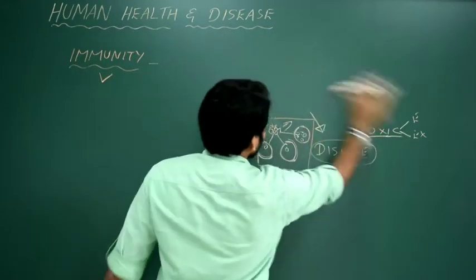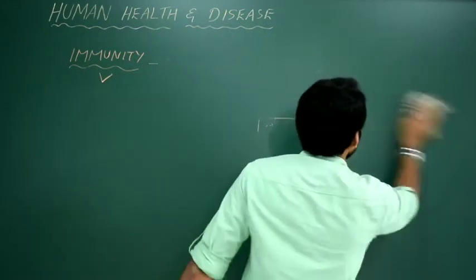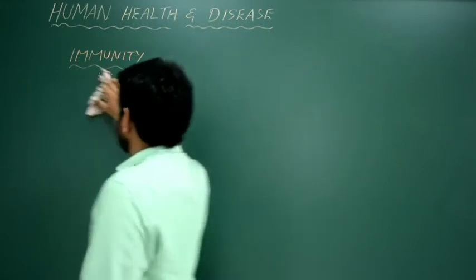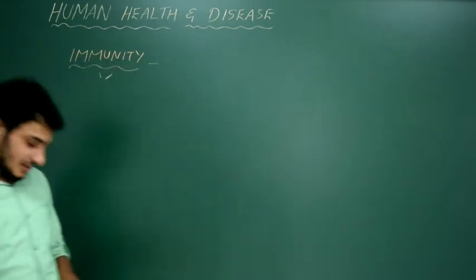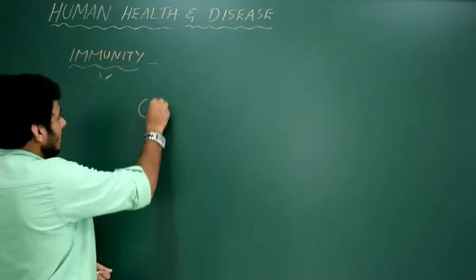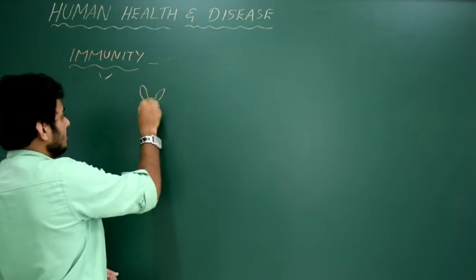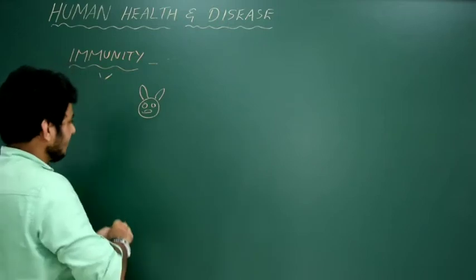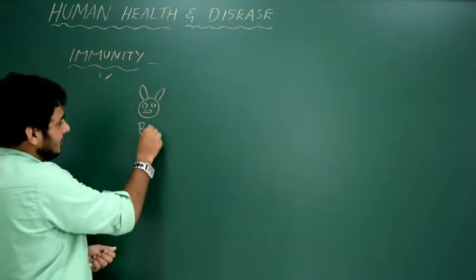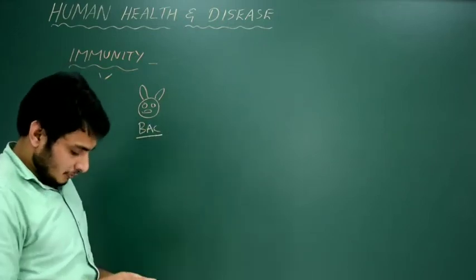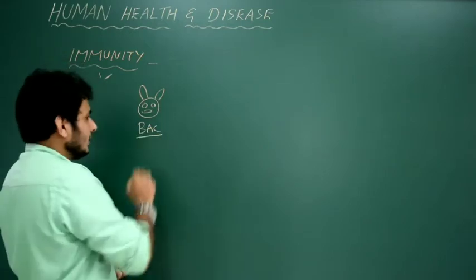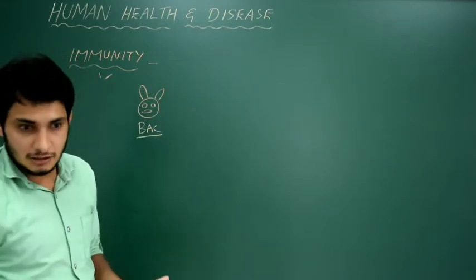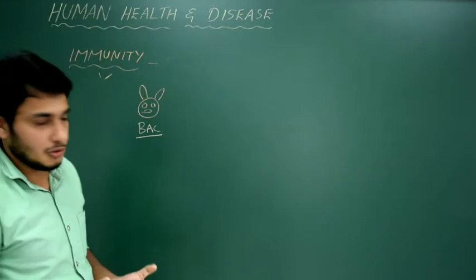Now let us talk about the different types of immunity. This is interesting now. This is a pathogen. It looks like a rabbit. Let us name it the bacteria. This bacteria is a very, very dangerous bacteria. It's going to cause a deadly disease in our body.